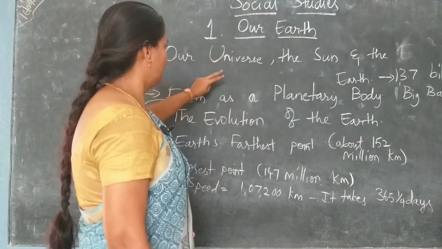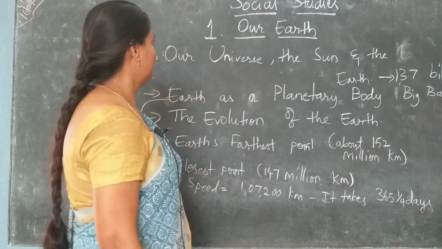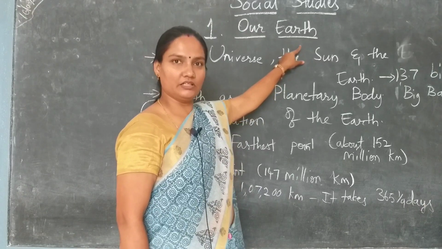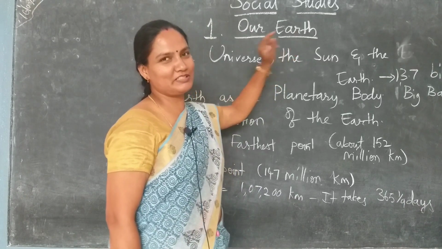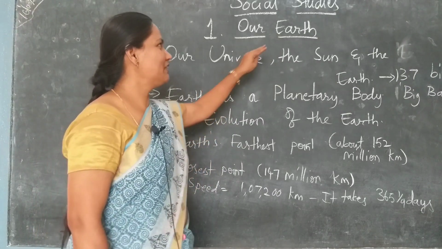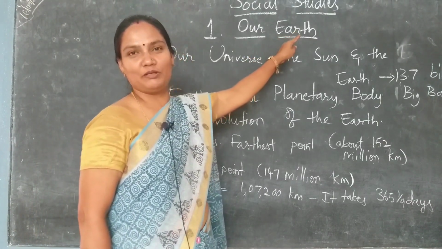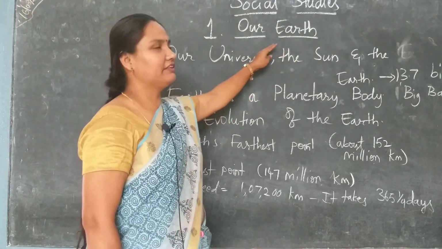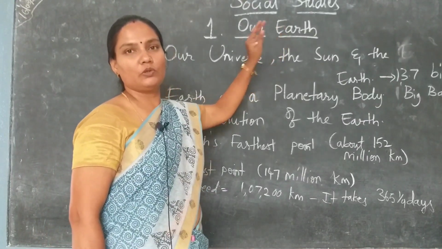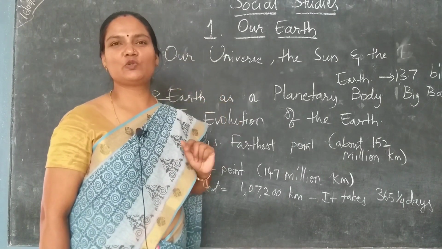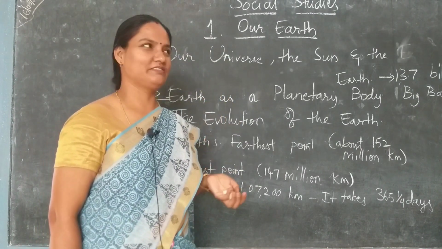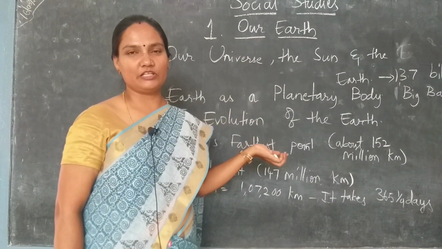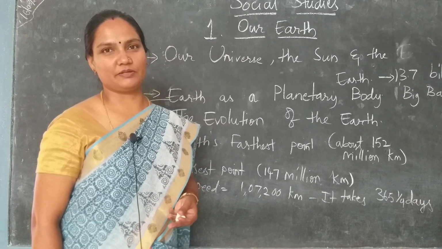Now before going to the lesson, we will discuss the meaning of the lesson earth. What is earth? Can you tell me what is earth? Yes, exactly, it's a planet. How many planets are there children? Yes, there are 8 planets and the earth is one among them. So can you tell me what is solar system? Yes, very good. The sun, 8 planets, all the heavenly bodies together form solar system.